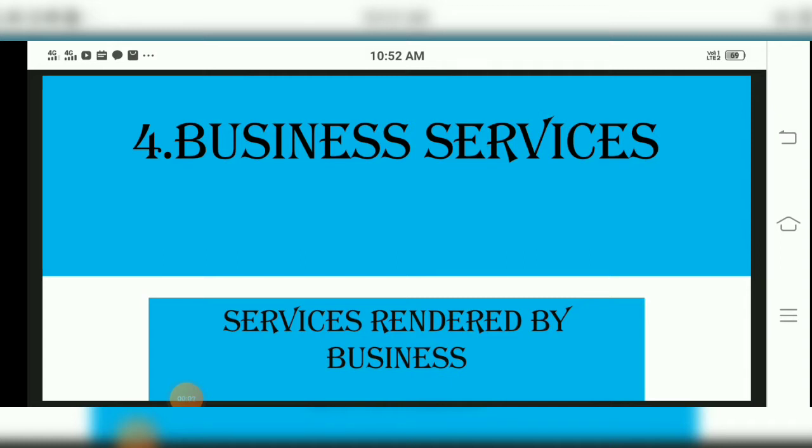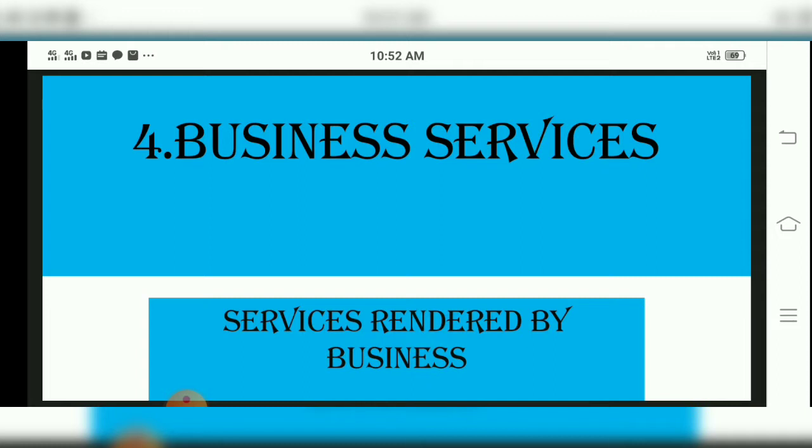Good day, dear students. In the first, second, and third chapters we studied management. Functions of management were there, principles of management were there, and entrepreneurship development. Now we come to our fourth chapter, children, that is business services. Here we'll study what are the services rendered by business people, or which are the services provided to the people in business.